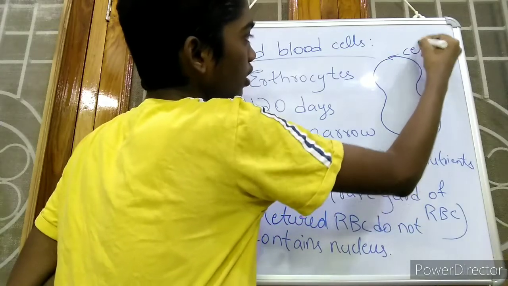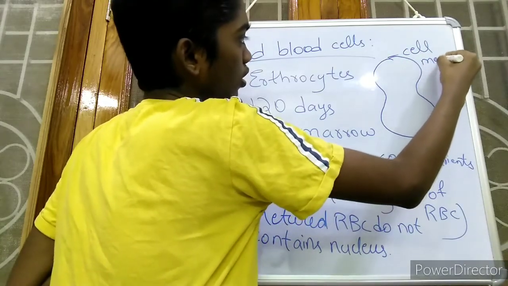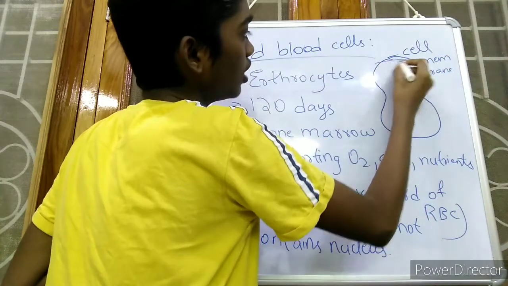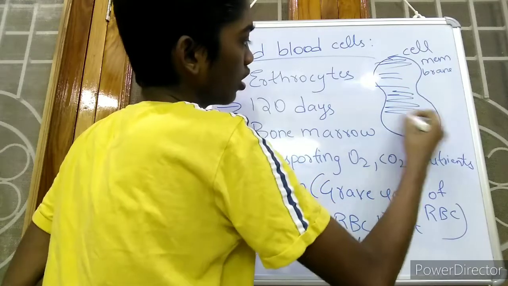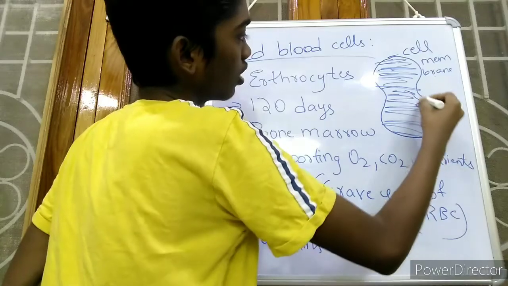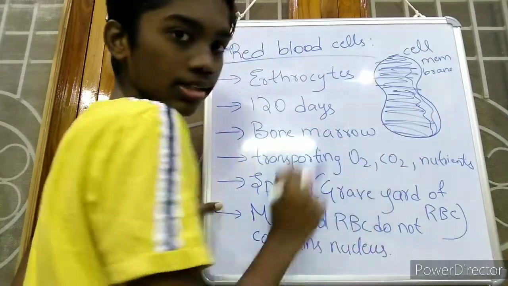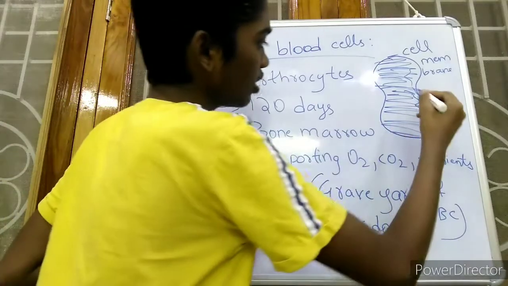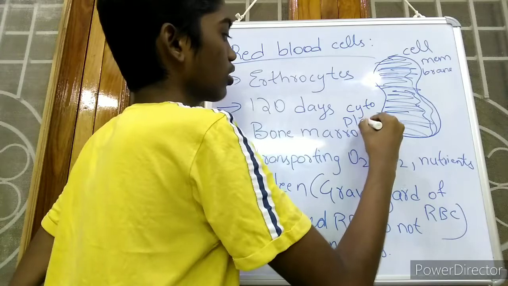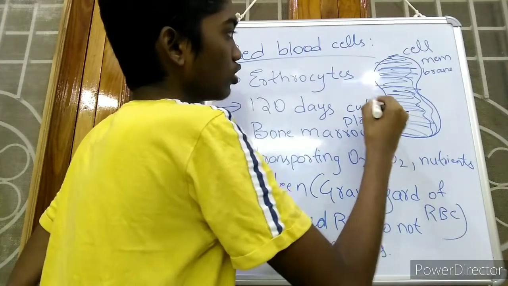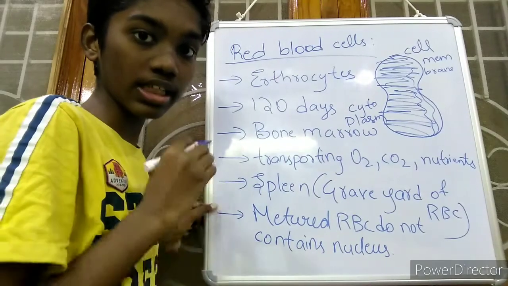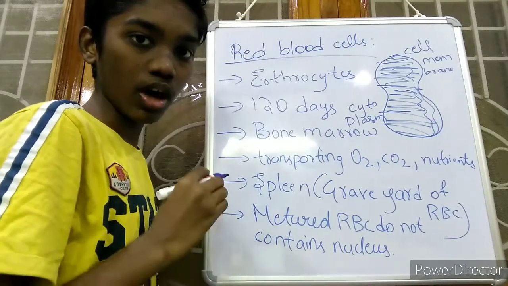So this is cell membrane. Inside it is totally filled with cytoplasm. We have to fill the entire cell. We have to partially shade the cell. This is called as cytoplasm. So as this is a matured red blood cell, it does not contain any type of nucleus. But the young red blood cells will contain the organized nucleus.